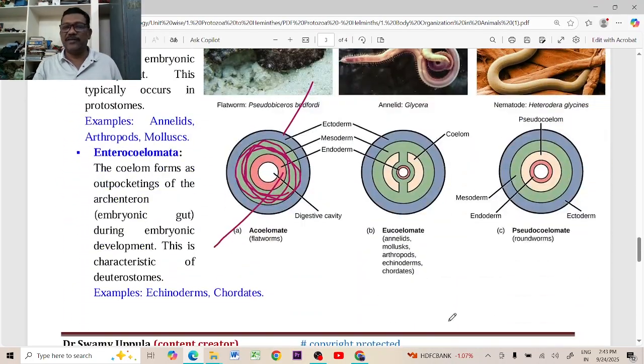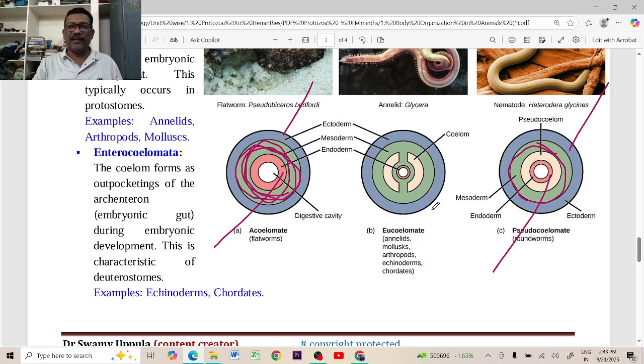Next, pseudocoelomates. Once again, this is pseudocoelomate: ectoderm and endoderm. The mesoderm is also forming, but the mesoderm is not split into two. If the mesoderm splits into two layers, that is called the true coelom. For example, here you can see this is true coelom.